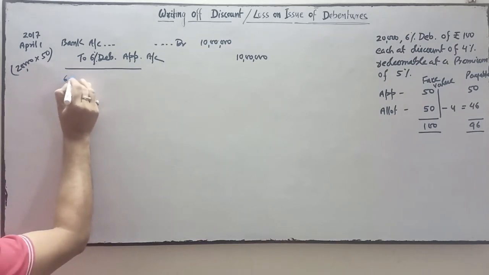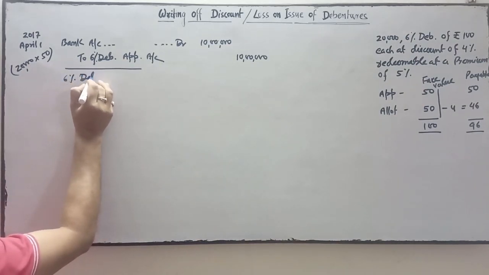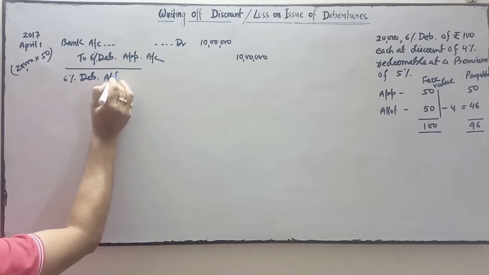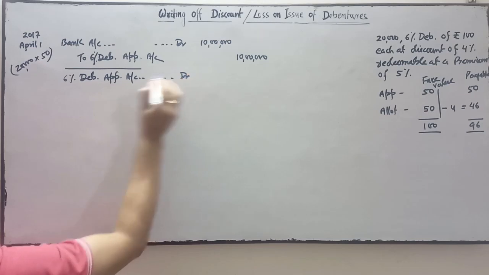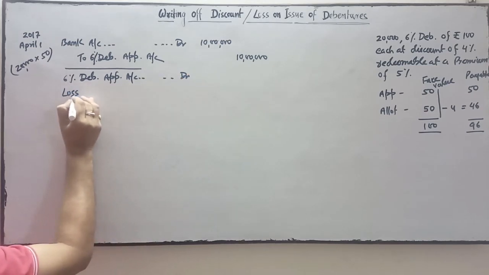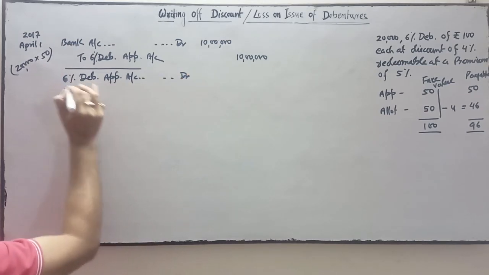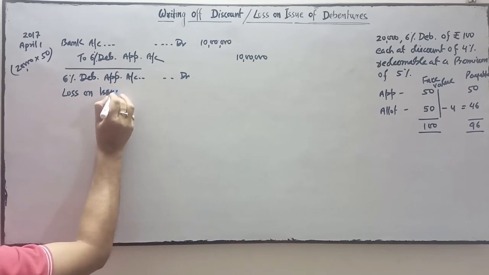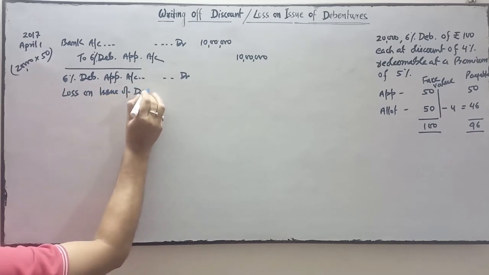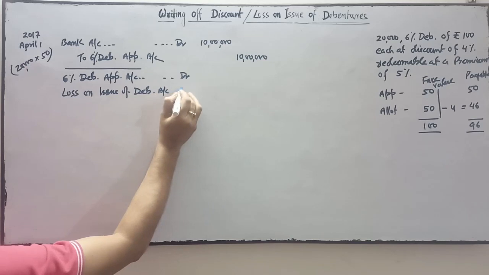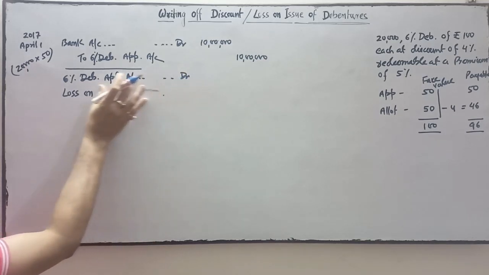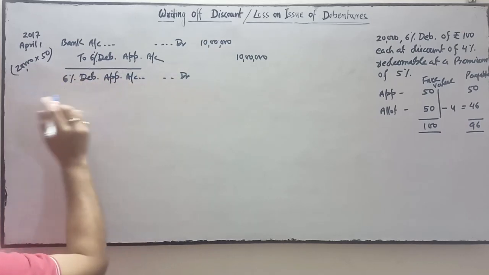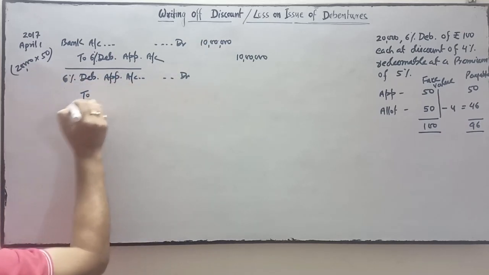Next is 6% debenture application account debit to 6% debenture account, 10 lakhs. Here there is no loss. The loss entry will be done in the second entry at the time of allotment.